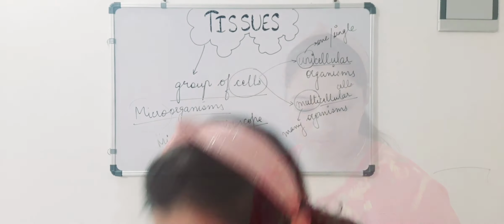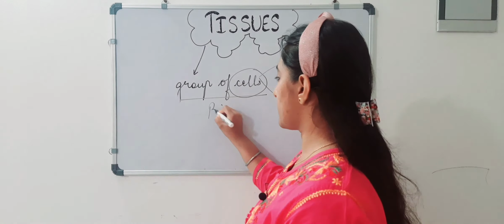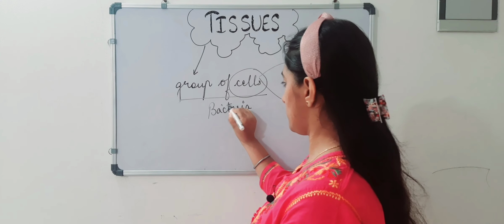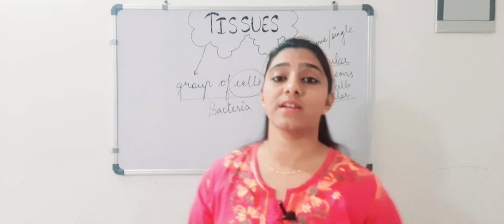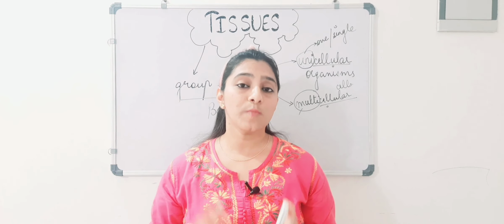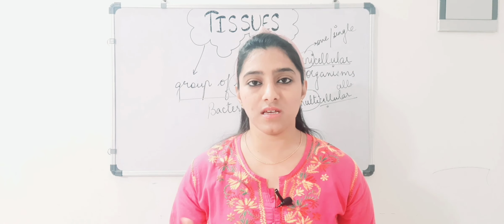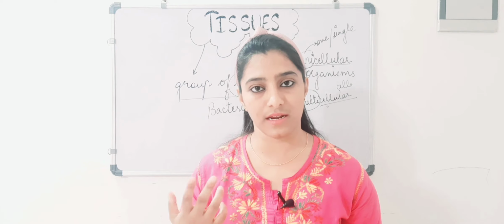Now if I talk about bacteria, bacteria are again of many types. There are many types of bacteria present in our surroundings. So bacteria are very minute organisms. They can be seen only with the help of microscope. We cannot see bacteria with our naked eyes, right?